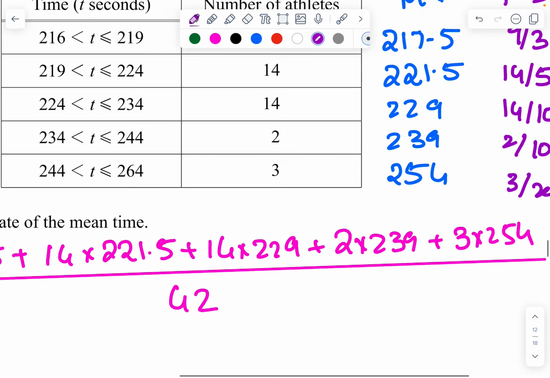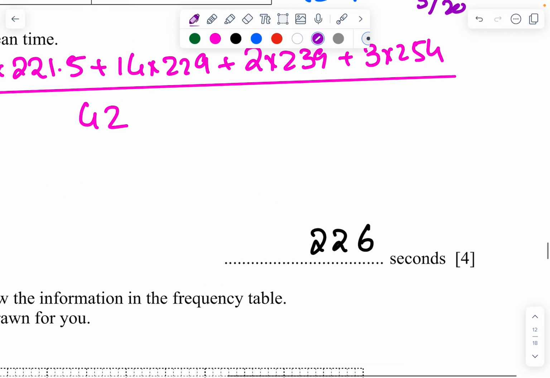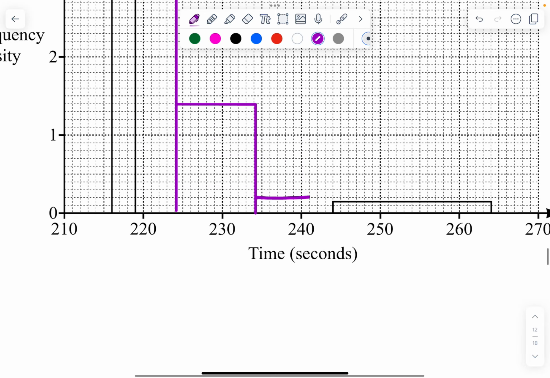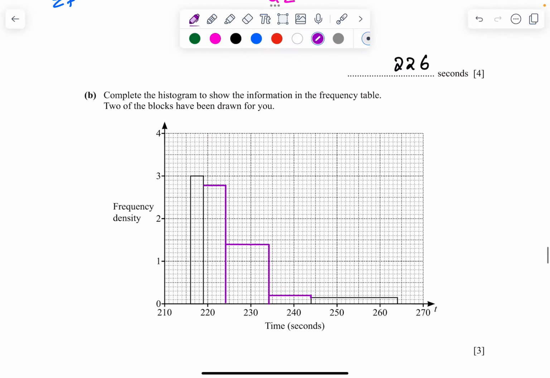Then from 234 to 244, it is 0.2. 0.2. This is going to be the answer.